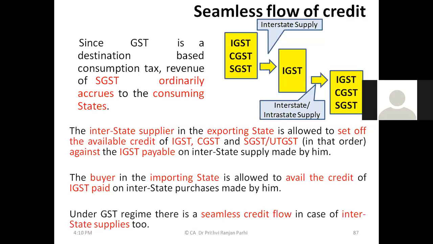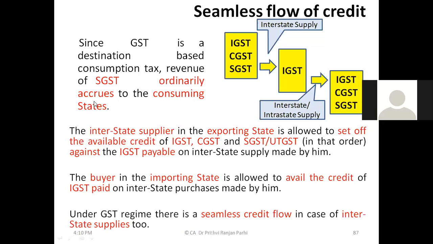IGST credit is available only when he has made some interstate purchase. He must have paid IGST, which means he must have made some interstate purchase. And CGST, SGST credit will be available only when he has made a local purchase. Then only these credits will be available. Now, try to understand.